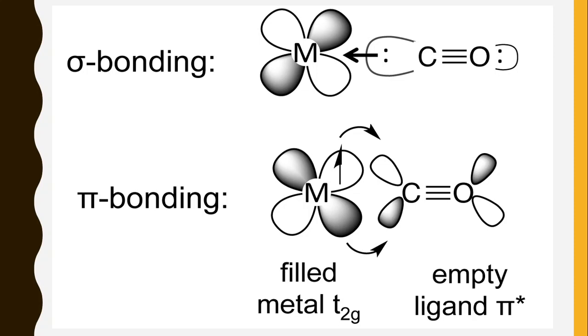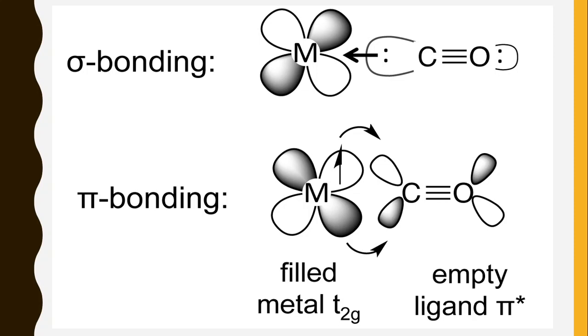But when the reverse phenomenon takes place, it is called pi bonding, when the metal has filled t2g orbitals and it is able to donate electrons to the empty pi star orbitals of the ligand. That time the back bonding phenomenon is introduced.